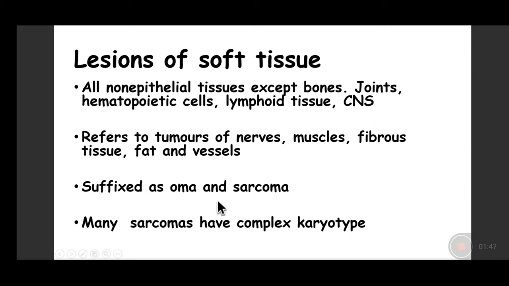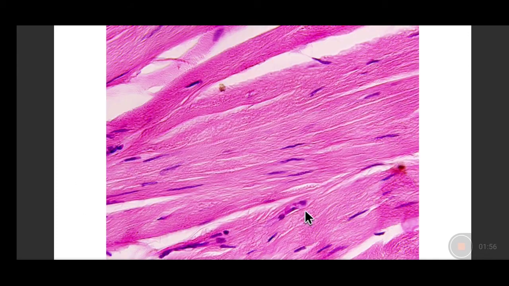So, the majority of the malignant soft tissue tumors, which are the sarcomas, have a complex karyotype, and some of these we will discuss today. Now, as you have already learned histology, we know that fibroblasts are long, thin, spindled out cells with a thin elongated nucleus, a spindled out nucleus with pointed ends. So this is a fibroblast, and it lays down abundant collagen, so it is there in the background of collagen.